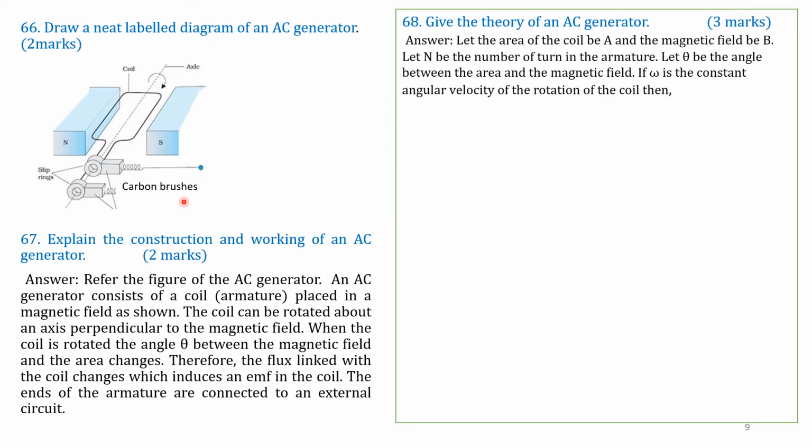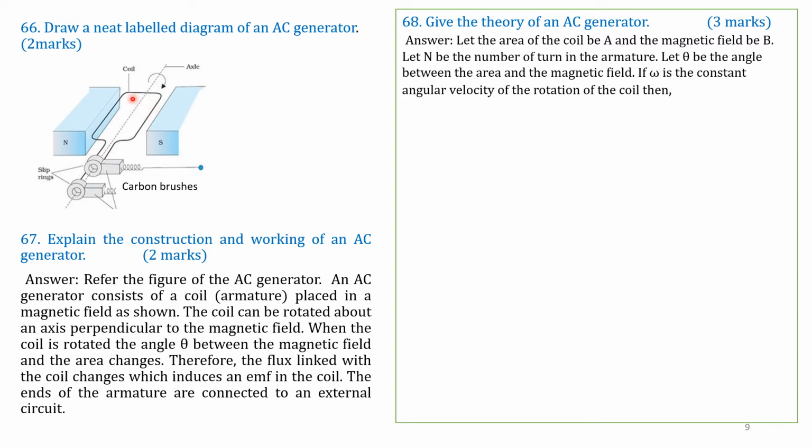Answer for question number 68, the theory of the AC generator. Let the area of the coil be A and the magnetic field be B. The area of this coil is A, and the magnetic field between N and S is B. Let N be the number of turns in the armature. In the figure only one turn is shown, but you can have multiple turns, N. Theta is the angle between the area and the magnetic field.